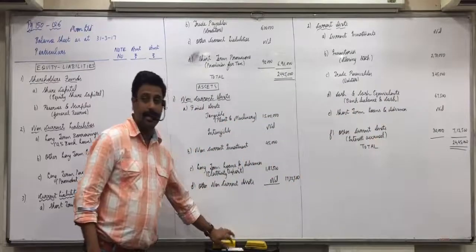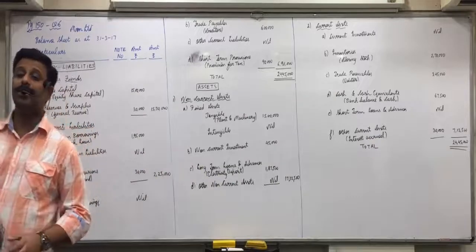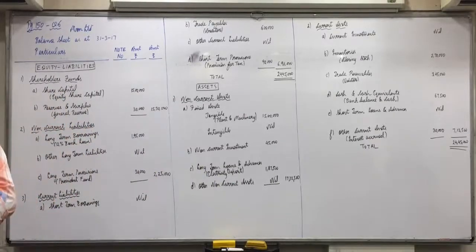Did everyone understand it? A lone balance sheet can also come for 11 marks. So it's a very scoring chapter. You just need to remember the format and see these 20 things carefully, which items will come under which heading. So all are clear with this question? Anyone having any doubt in it?